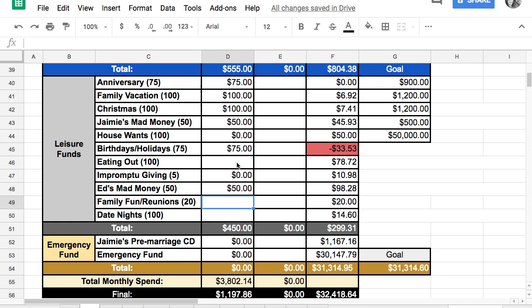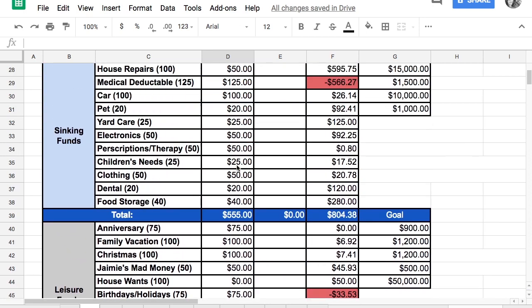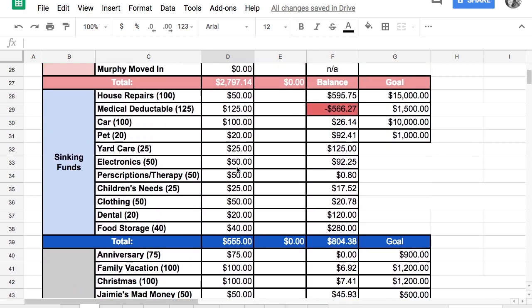Okay, let's see what other costs we can cut. House repairs, I might just do $425, just so that when we add this up, it makes our total an even $600 in that account.